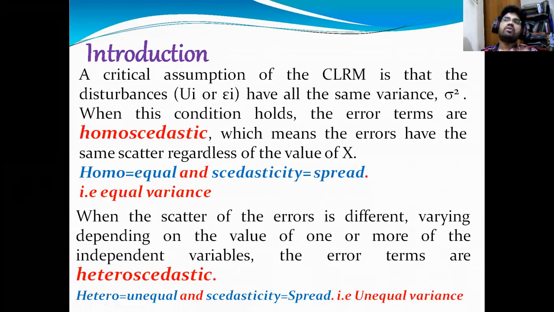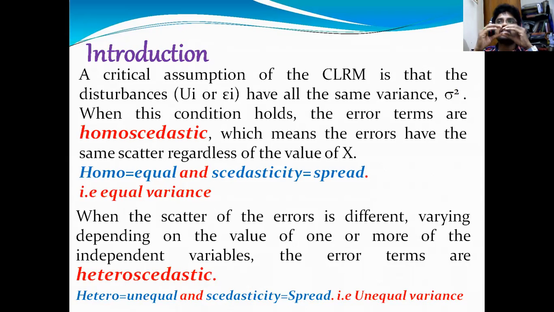Then heteroscedasticity is quite the opposite of homoscedasticity. Generally we discuss heterogeneous commodities, heterogeneous goods, meaning different. Here in econometrics, when the scatter of the errors is different, that is, the error values of the disturbance are not equal for each observation. For example, in some observations we get one variance, in another observation a different variance.